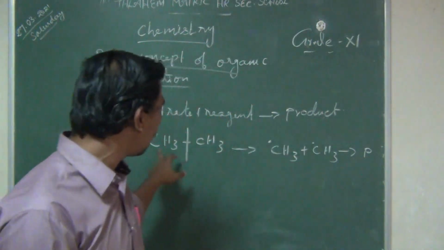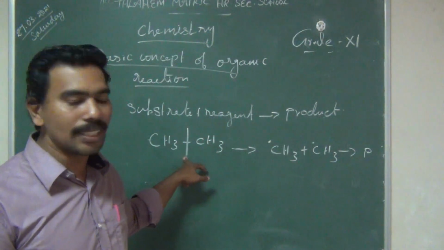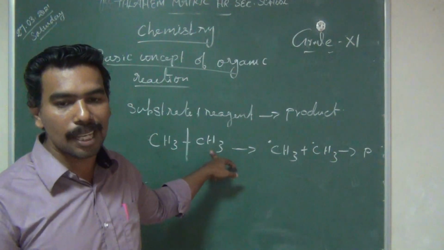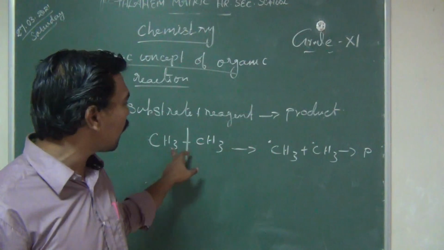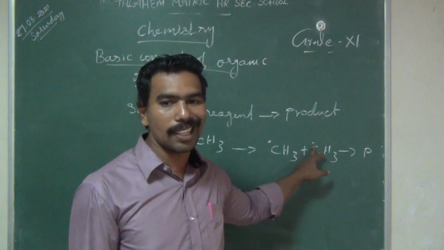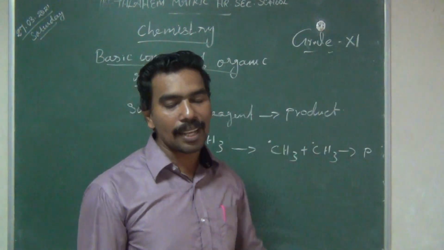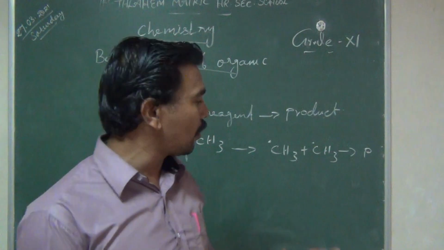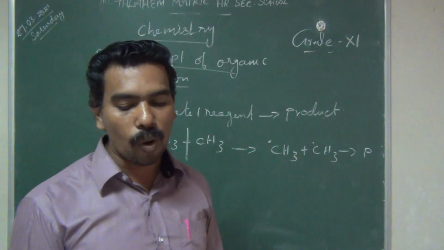First, this is homolytic cleavage. Homolytic means symmetrical cleavage. Both sides have the same atoms: on the left hand side and right hand side, one carbon atom and three hydrogen atoms. So it gives free radicals. The free radicals are intermediate compounds, highly reactive because they are not stable, and they go on to give the product. This is homolytic cleavage.